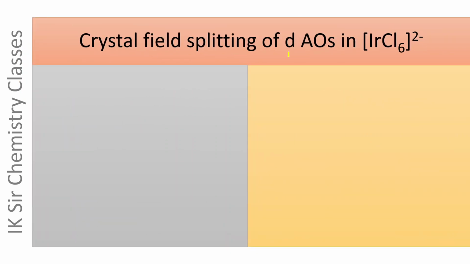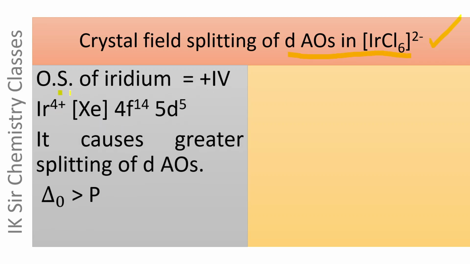Crystal field splitting of d atomic orbitals of [IrCl6]2−. Here also the oxidation state of iridium is +4. Its electronic configuration is 5d5, and in this case there are two factors which cause greater splitting of d atomic orbitals. One of them is high oxidation state +4, and the other one is 5d atomic orbitals.